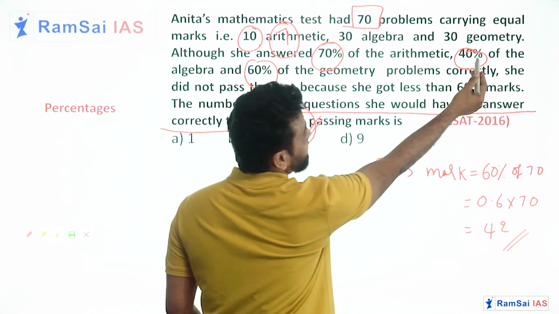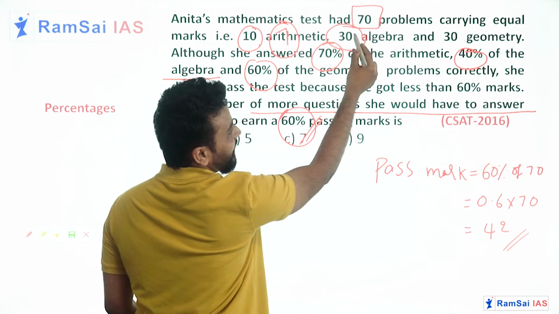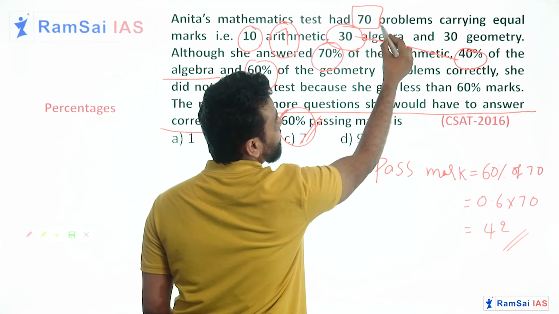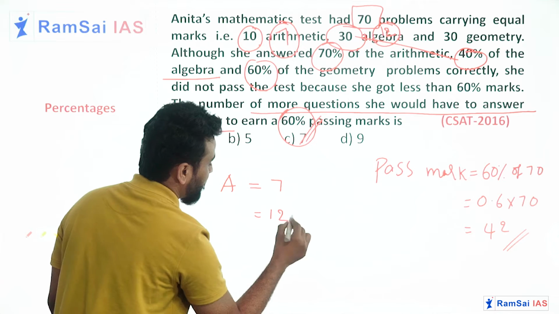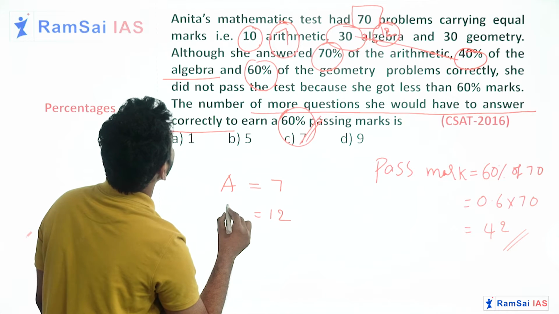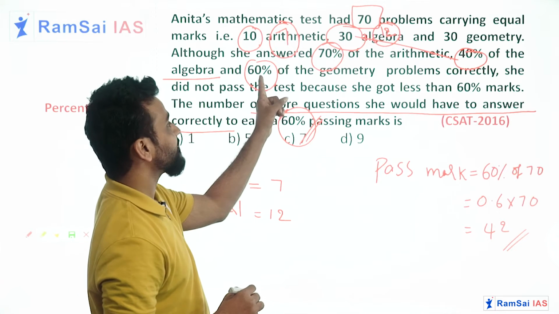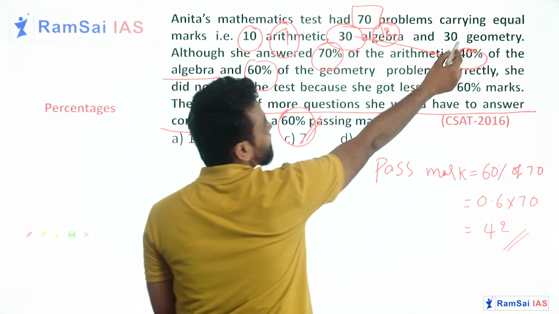And next, 40% of marks in algebra. Algebra total 30 questions she has and she got only 40%. So what is 40% of 30? 12. So 12 questions she answered correctly in algebra, right? Next, finally, she answered 60% of questions of geometry, and total geometry we have 30 questions.